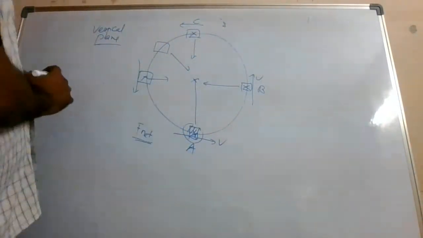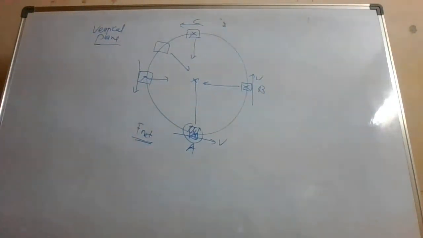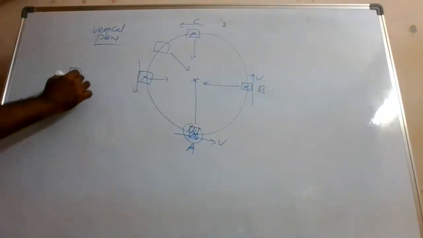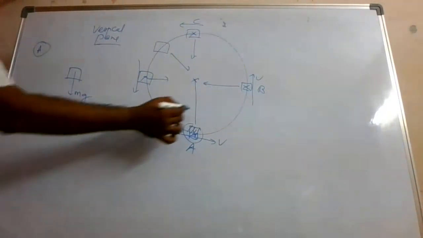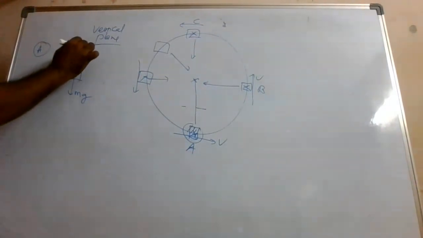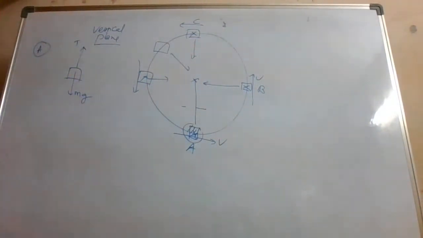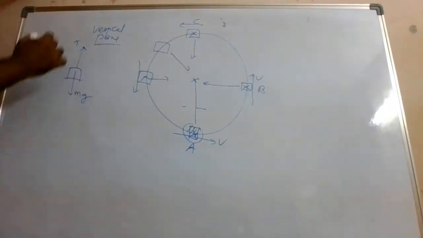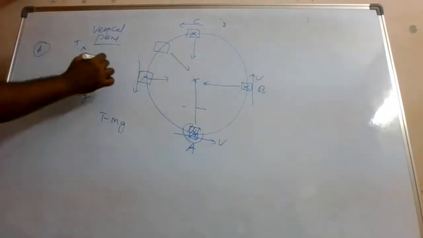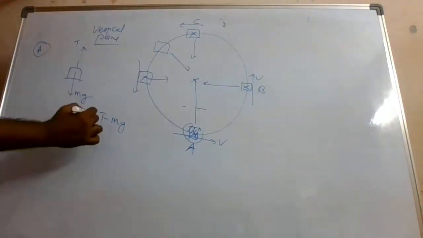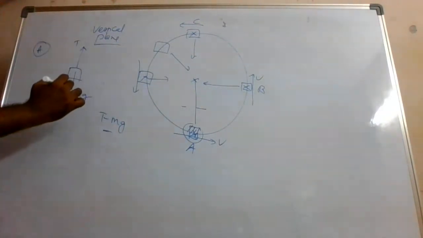So at position A, what will be the free body diagram? The free body diagram will be something like this. So this is at position A, mg is acting downward. If I cut the thread, tension will be in the upward direction. Any other force? There is no other force. So what is the net force over here? The net force is T minus mg. We will take upward as positive and downward as negative, so T minus mg is the net force.